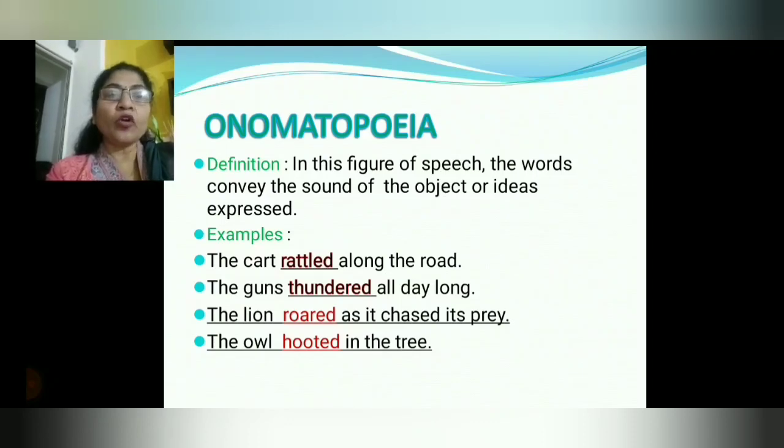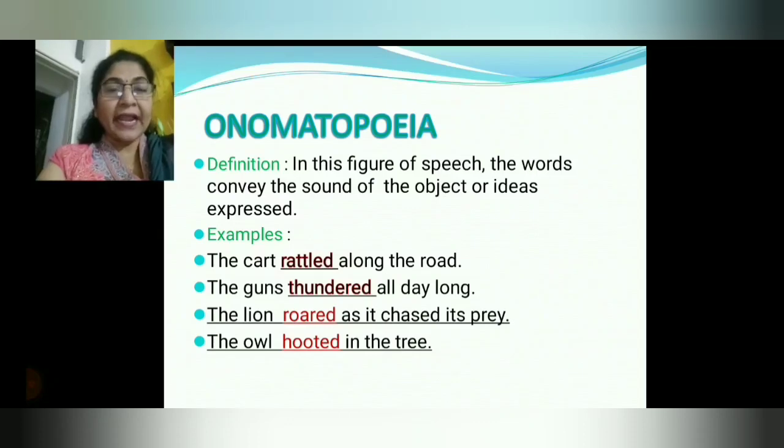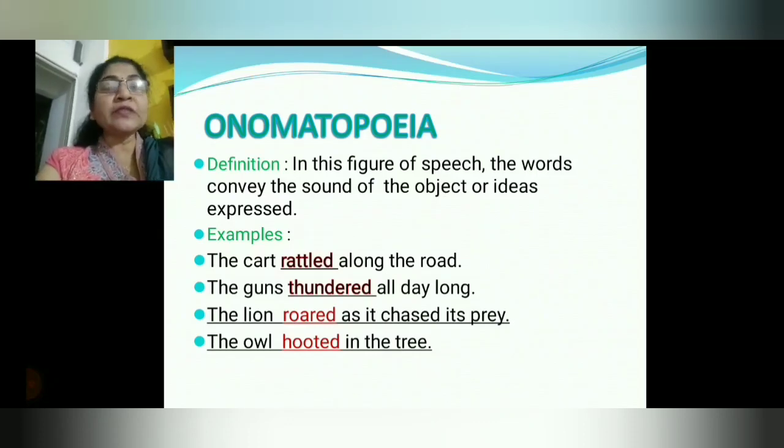The lion roared as it chased its prey. The sound of the lion is known as roaring. Okay, so here the word roar is onomatopoeia because it also indicates sound. The owl hooted in the tree. So this word hooted is known as the sound of the owl and that's why it is onomatopoeia. So in simple words, understand that the words which produce sound are known as onomatopoeia.